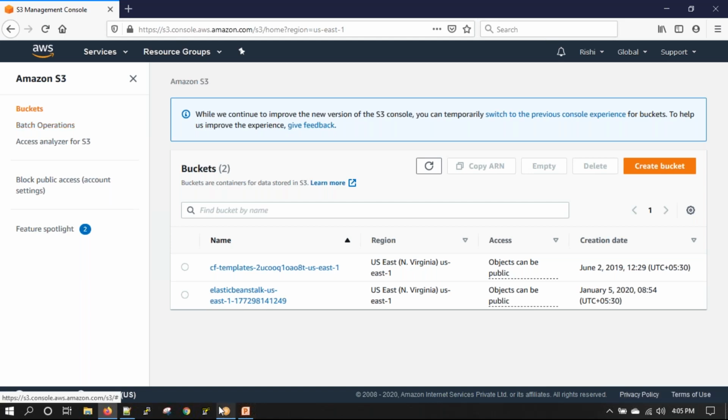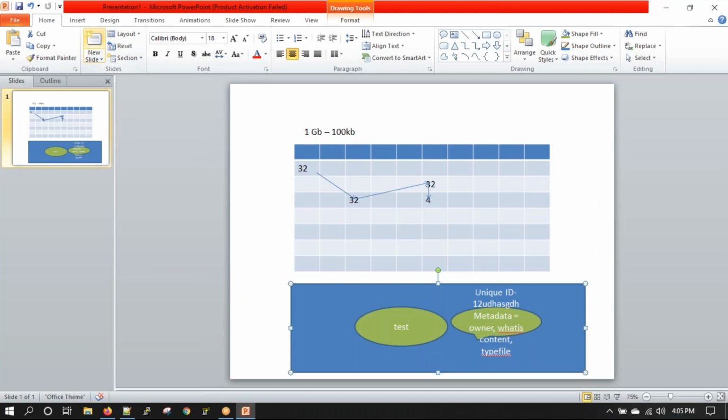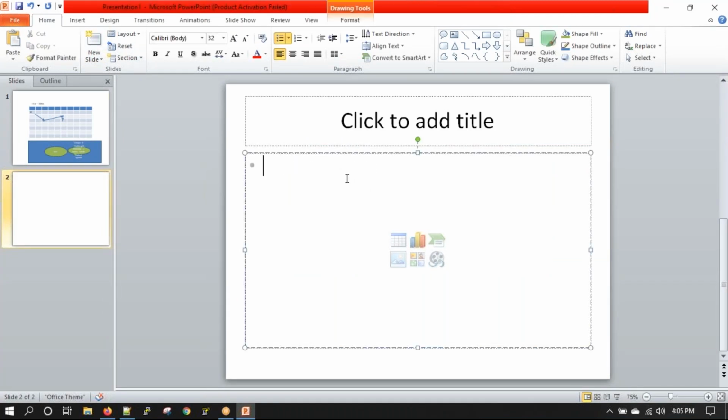Okay, another important feature about S3 is the durability of S3. So let me count. How many nines are there? 11. 11 nines. So the durability of S3 is 11 nines. Any idea what this means?